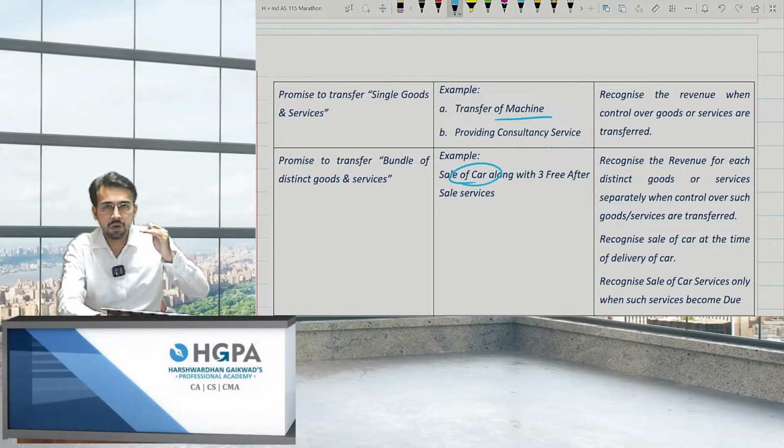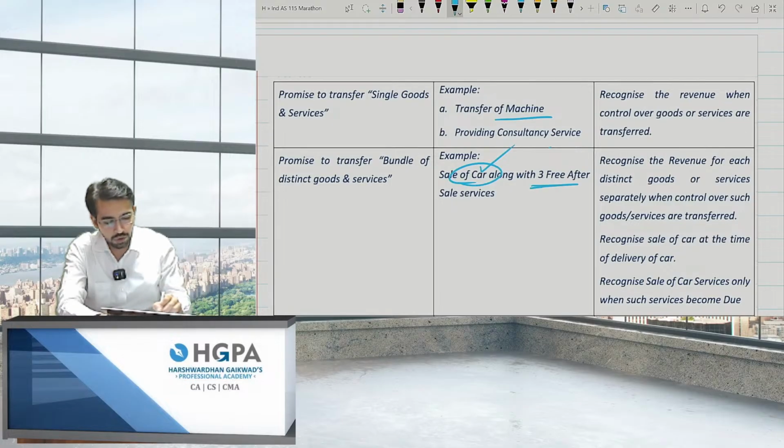For the car, obviously I performed. I have already performed my obligation. I have given you the car. So can I book the income for the car? The answer is yes. But can I book the income for these services? The answer is no. Let's say I give a service every 6 months, 6 months, 6 months, and 6 months. For 18 months, I'll be providing a free service.